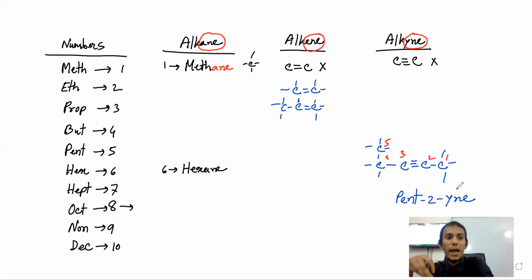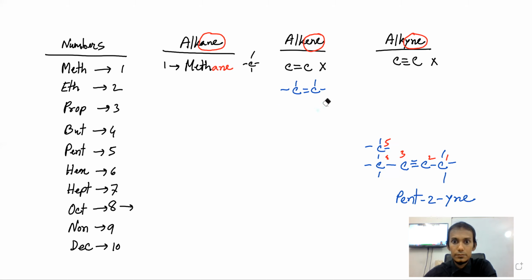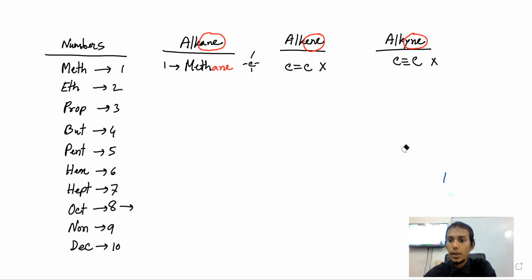Ethyne, propyne, butyne, pentyne, hexyne, heptyne, octyne, nonyne, decyne. That's how it will go. So pentyne, and so this is the structure. Now, I hope you don't have any problem in this naming, right? Straight chain things you can easily name.